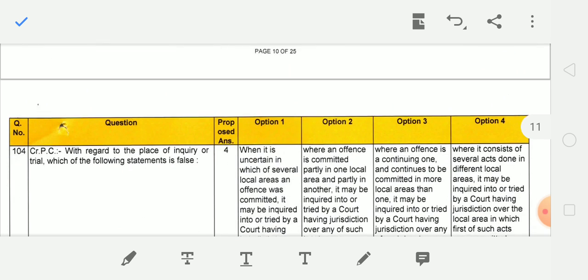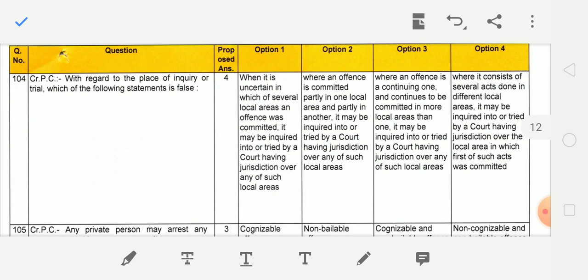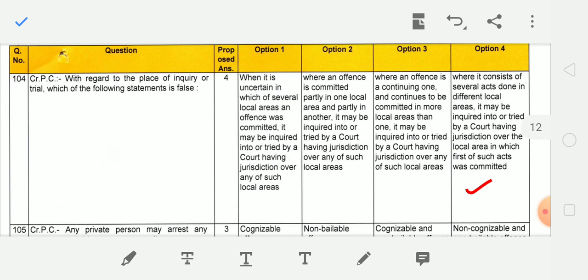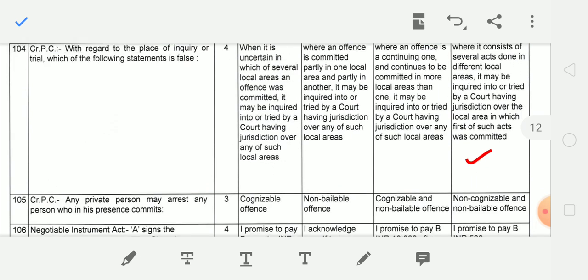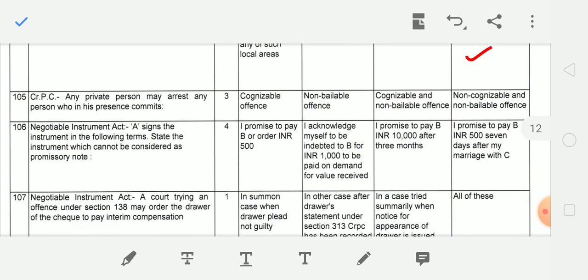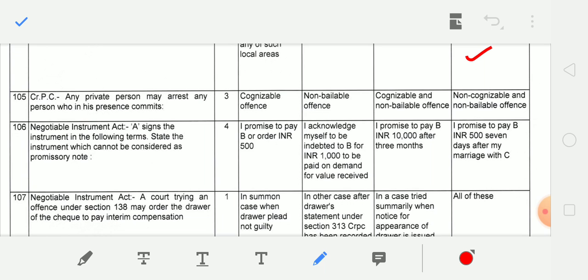Next question. With regard to the place of inquiry or trial, which of the following is false? Where it consists of several acts done in different local areas, it may be inquired into or tried by a court having jurisdiction over the local area in which the first of such acts was committed. This is false, and all these three are correct. Next, any private person may arrest any person who in his presence commits a cognizable and non-bailable offence.